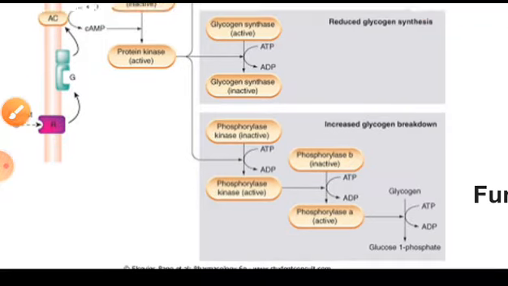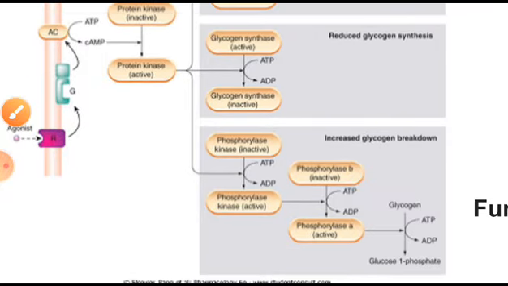And if you see below, you can find increased glycogen breakdown through different enzymes, right. Glycogen synthase deactivation will reduce the glycogen synthesis, and phosphorylase kinase activation will increase glucose 1-phosphate production.